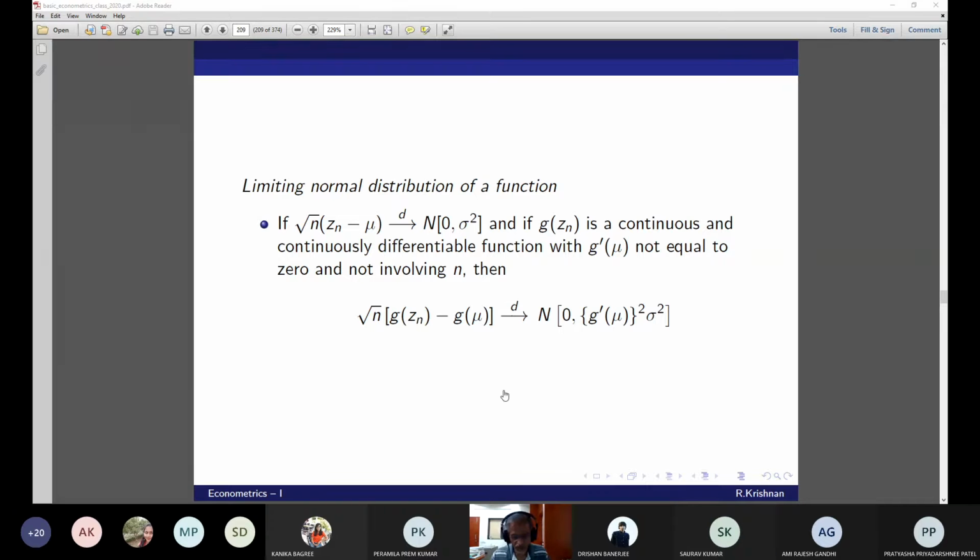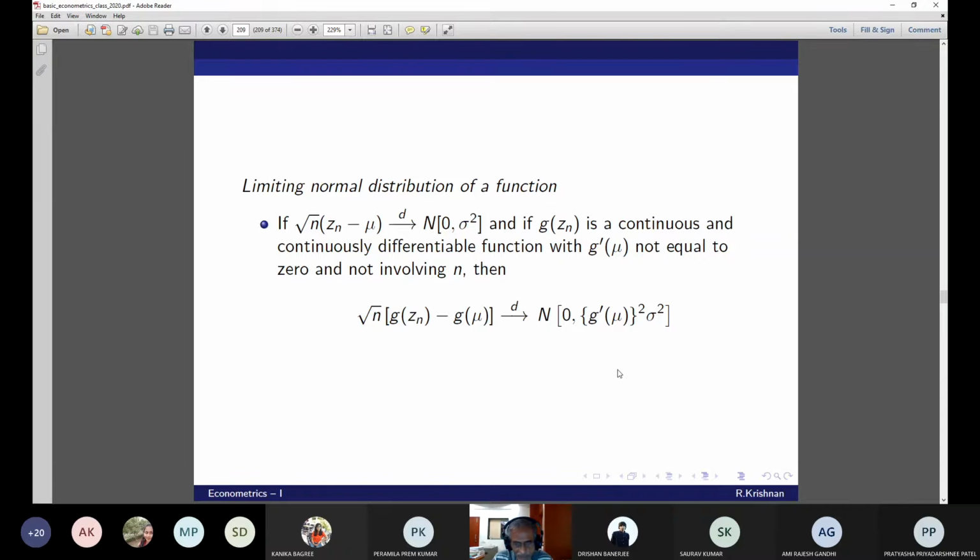Okay, and this is a limiting normal distribution. Where did we get this from? Zn was the original random variable. I have the limiting distribution. G(Zn) is a function that I'm defining. What is the limiting distribution of G(Zn)? The limiting distribution of G(Zn) is given by this.